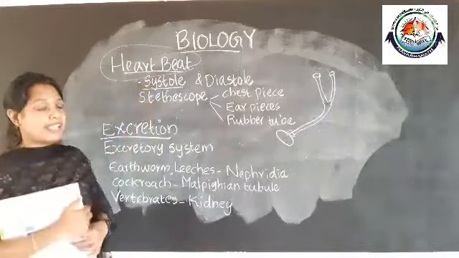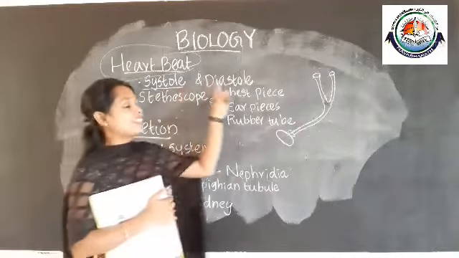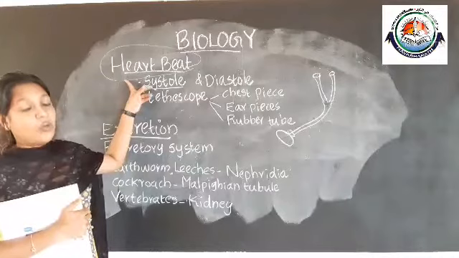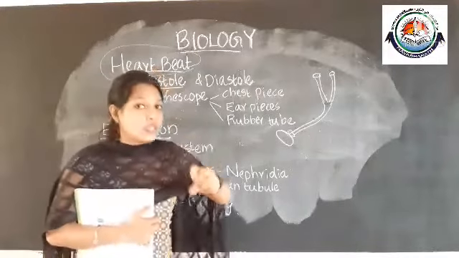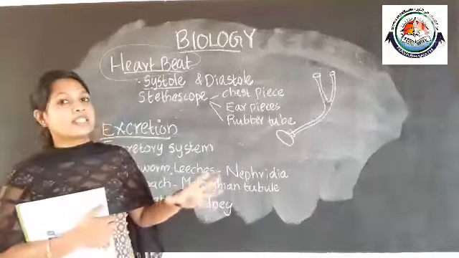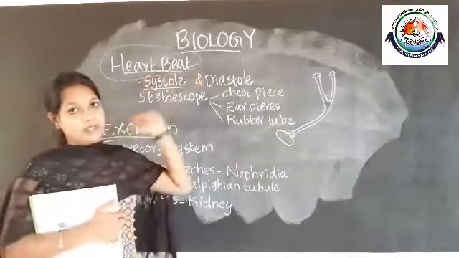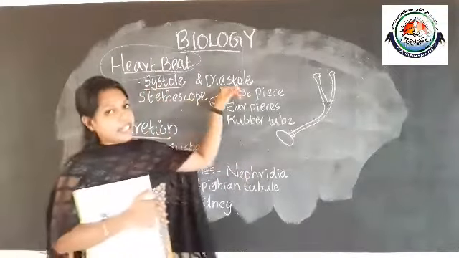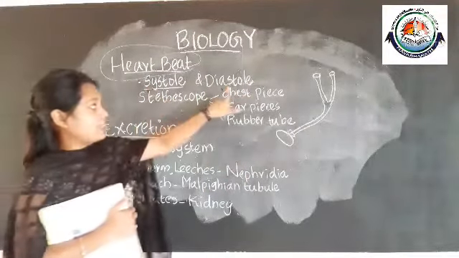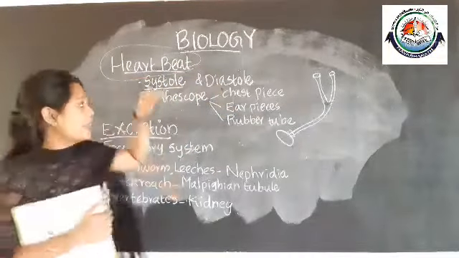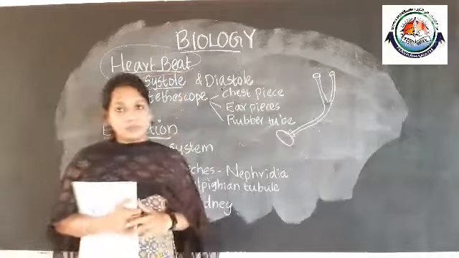So we can simply say that one systole plus diastole is termed a heartbeat. One complete contraction of the heart followed by its relaxation, or else we can say one systole plus one diastole. This is contraction and this is relaxation. So one systole plus diastole is termed a heartbeat.